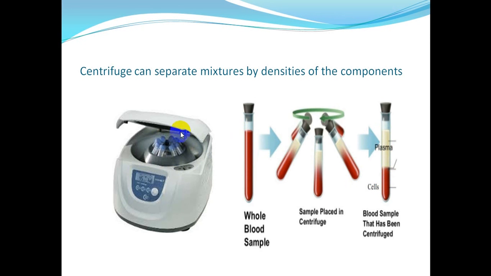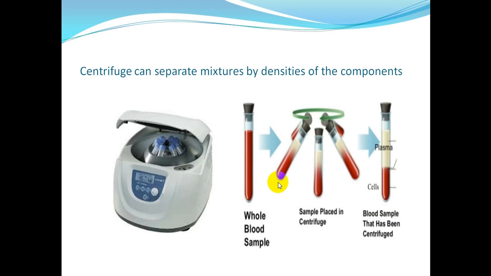They put the blood inside here, and it spins very fast, as I said, and then it separates the plasma from the cells, the red blood cells and the white blood cells. The plasma, which is the liquid part made of water, gets separated from the cells. So the centrifuge is also a way to separate mixtures.